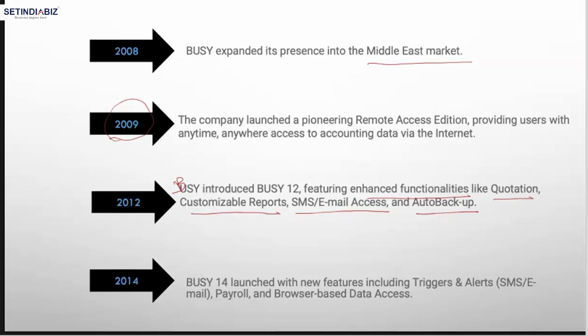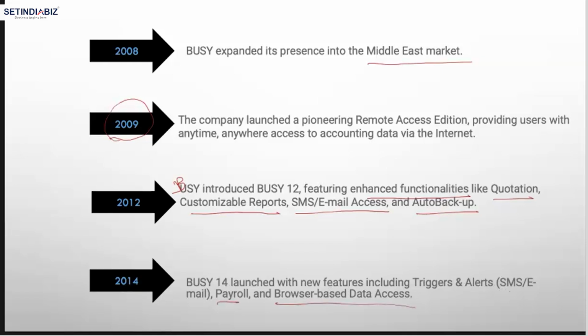Auto backups means you have put your software in auto backup mode, and it will automatically back up after 12 hours or 24 hours, right? So you can obviously choose not to auto backup. Then 2014, Busy 14 launched with new features including triggers and alerts, SMS email, payroll, and browser based data access, right?